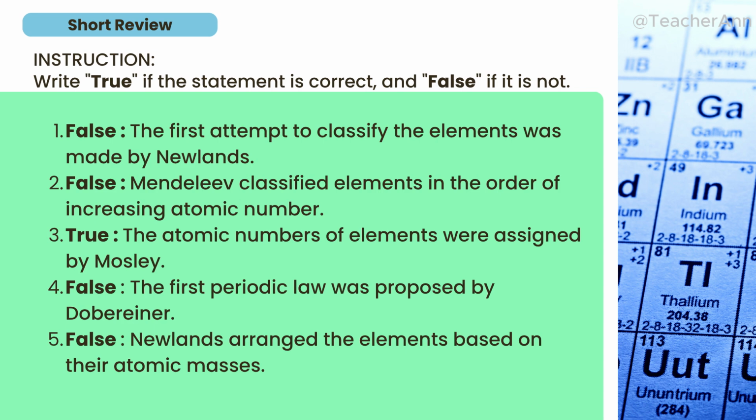Remember na si Johann Wolfgang Döbereiner ang sa law of triads, while naman si John Newlands ay para sa law of octaves, diba? So kita nyo, maraming trial and error noon bago naging modern periodic table na ating ginagamit ngayon.